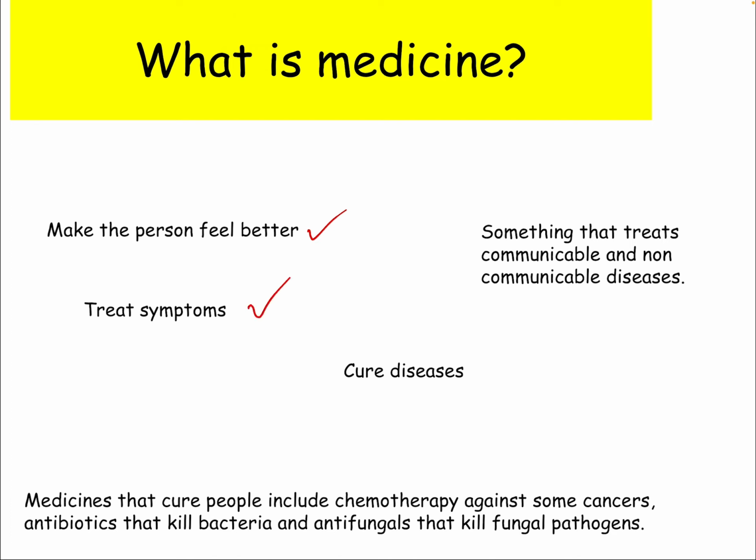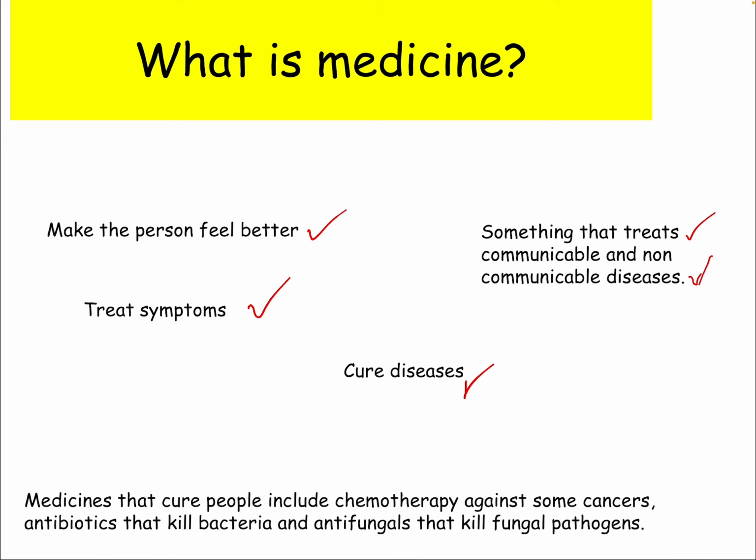And the medicine treats the symptoms. For example, paracetamol will cure the symptom for headache. Cure the disease, you take antibiotics for that. Something that treats communicable disease, so antibiotic would treat a bacterial infection, which is a communicable disease, and non-communicable disease. So some diseases which, for example, cancers, you can take medicines for them as well. To ease symptoms as well as to kill off cancer cells. So you can take medicines for that too.